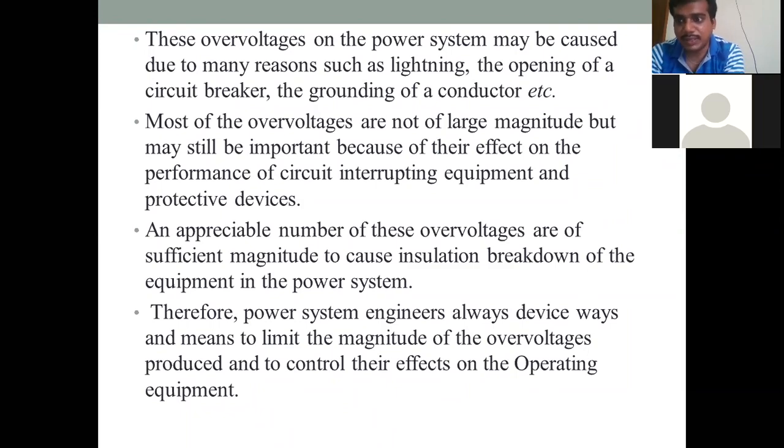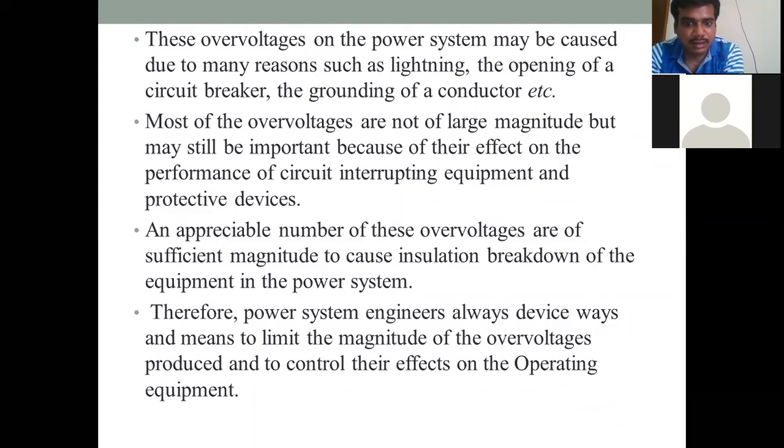What are the protective devices applicable for alternators, for transformers, and for the transmission lines and feeders? Now you know the protective devices used for different power system applications, and the different types of circuit breakers that we are going to study here. The opening and closing of these circuit breakers during interruption also reduces the performance of the equipment, so there also we need some protective devices.